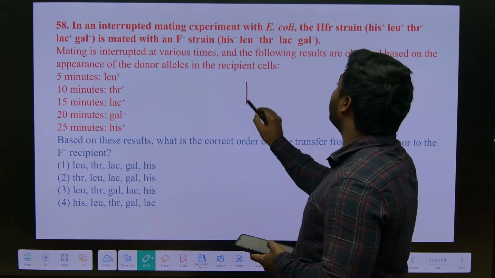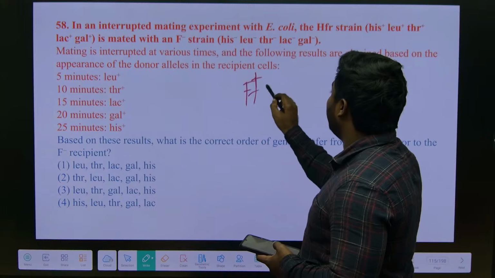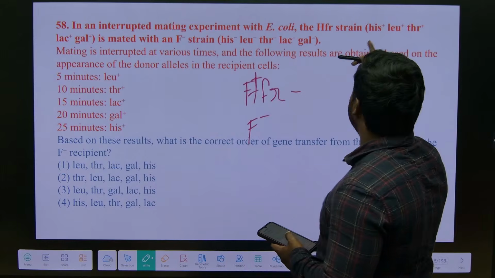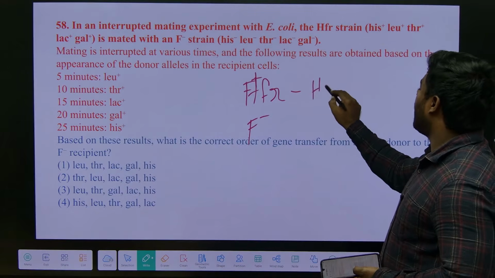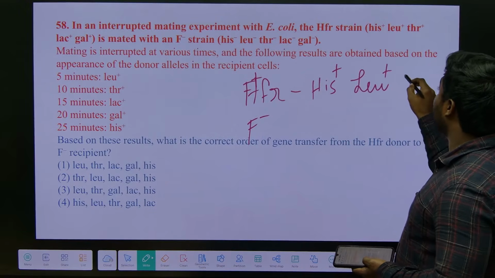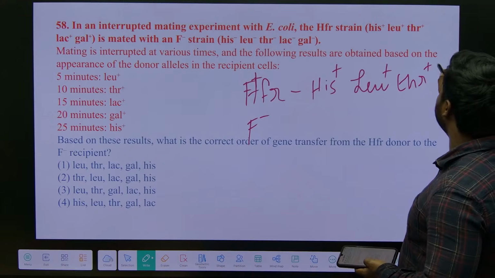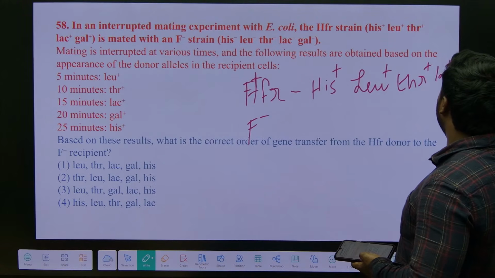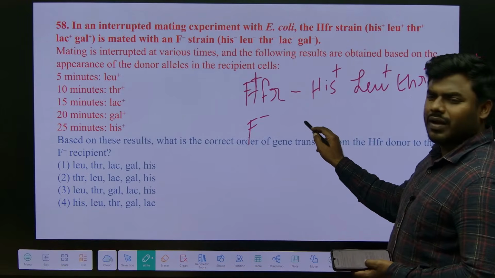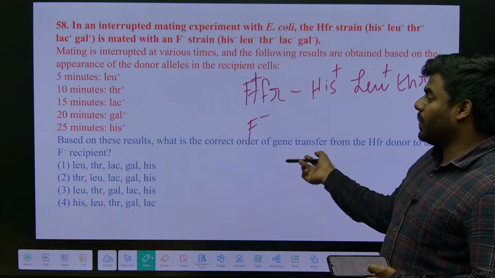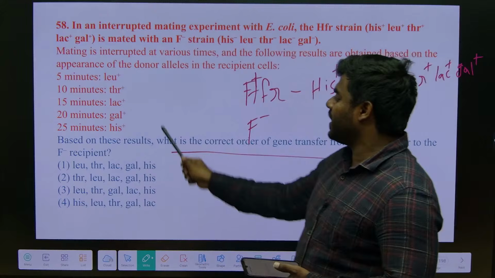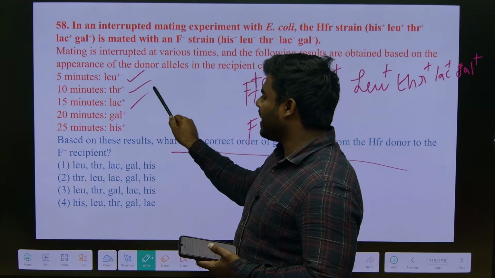What happened? They have taken 2 strains. One is Hfr and another one is F minus. Hfr is having, is it auxotrophic or prototrophic? All are prototrophic. Prototrophic means what? Having the ability to synthesize everything. Correct? Then the F minus strain is what? Recipient. All are auxotrophic. Now the mating has happened, and the mating was interrupted every 5 minutes. They are asking what is the order of the gene sequence. Definitely first leucine will move, then threonine, lactose, galactose and